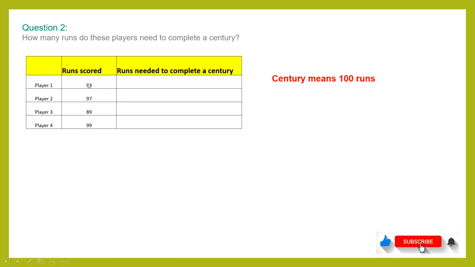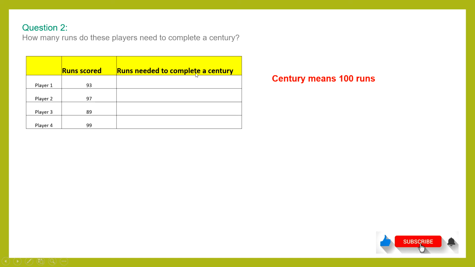Now we have to count till we reach 100. So after 93, how much counting do we have to do? 94, 95, 96, 97, 98, 99 and 100. So we have to count 7 more numbers to reach 100. Similarly, you have to figure out how many runs are left to score to get to a century. For each of these numbers, you have to count till you reach 100 and fill this column.